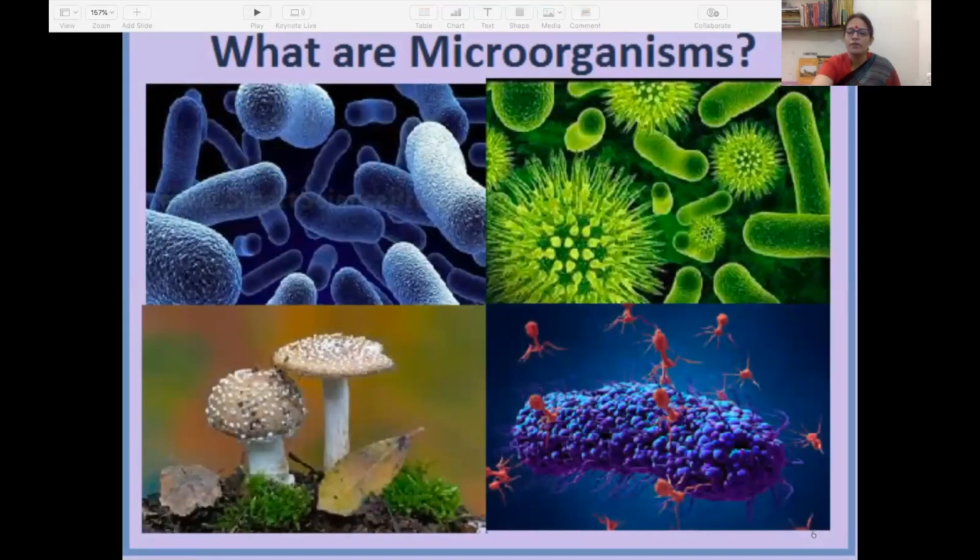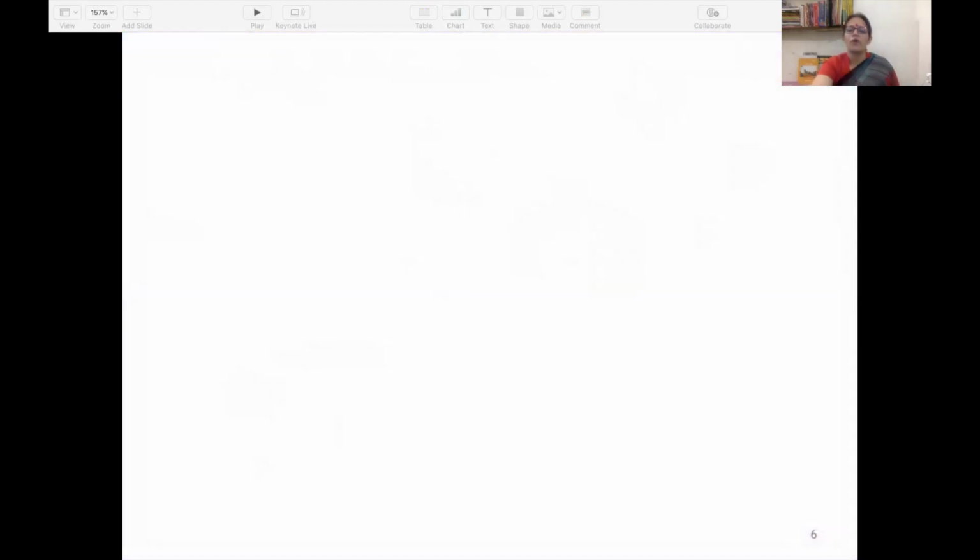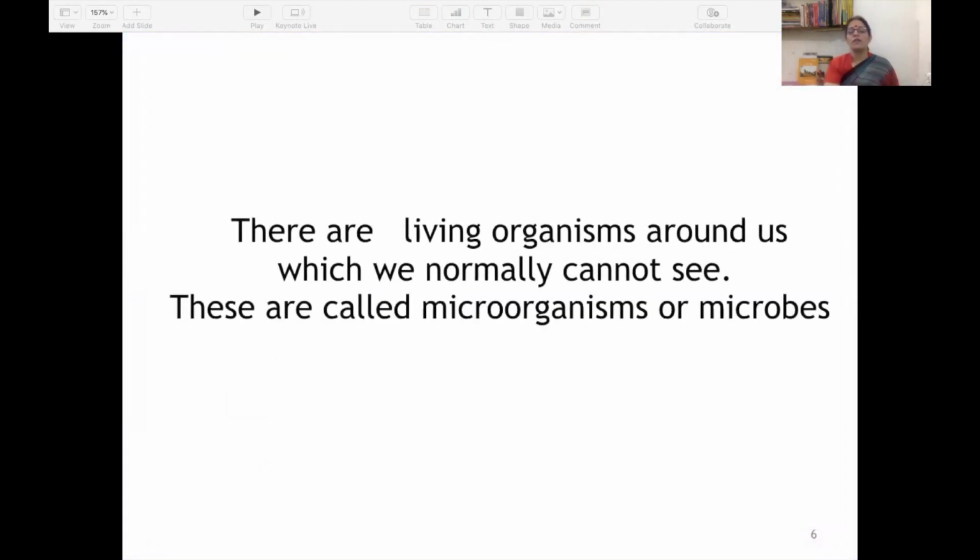What are microorganisms? Let me discuss the definition with you. Microorganisms are the living organisms around us which we cannot see with the unaided eye. Unaided eye means without a microscope, when we are not using any aid. So the living organisms which cannot be seen normally with unaided eyes are called microorganisms or microbes.